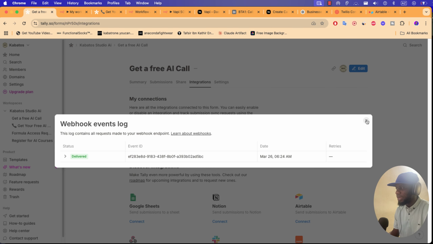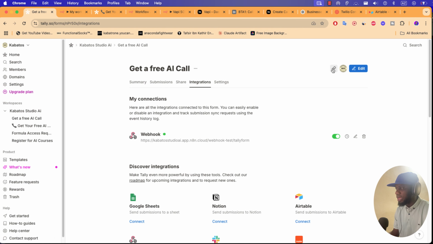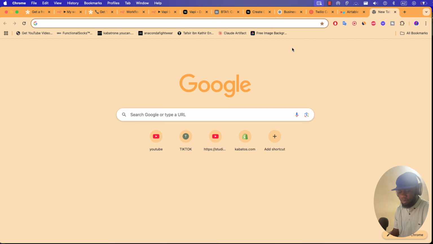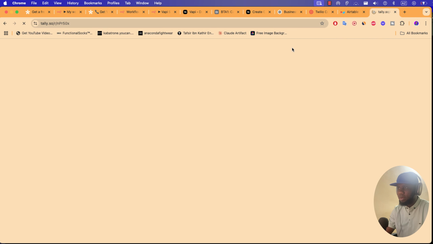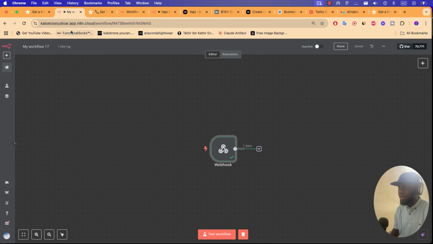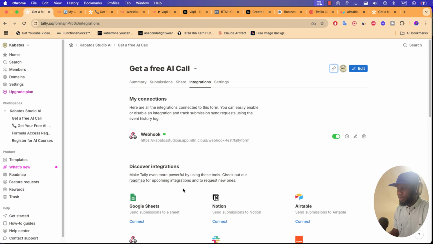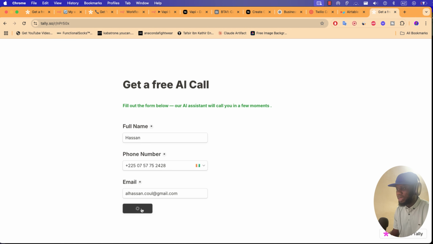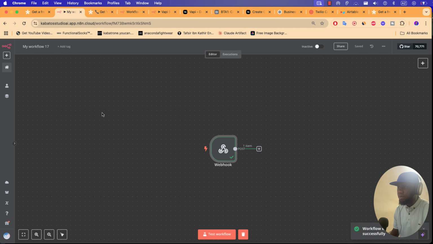If someone gets the link of your form and a customer wants to get a call, you can configure it. Before we send, you must put it in test mode. After configuring it, you will put it in active and it will work without always putting it in test mode.